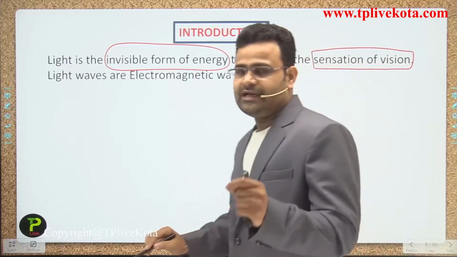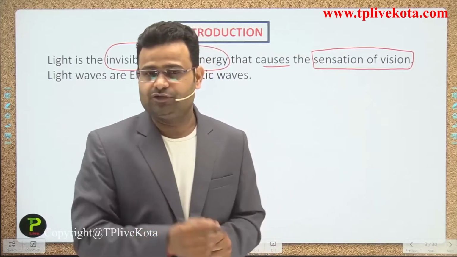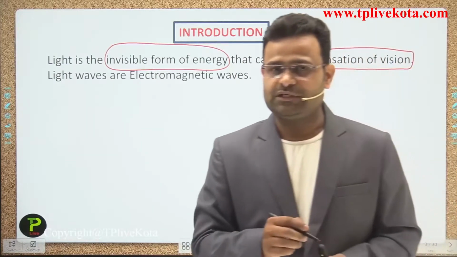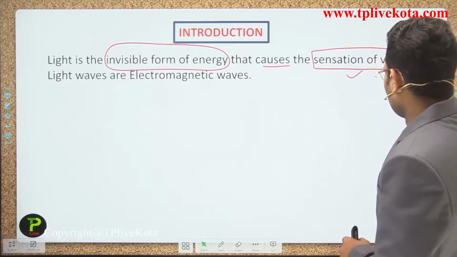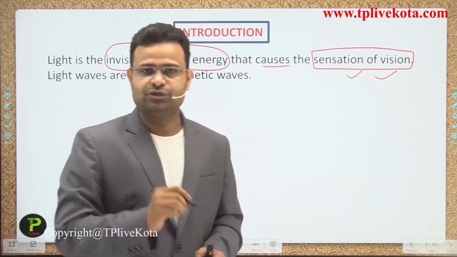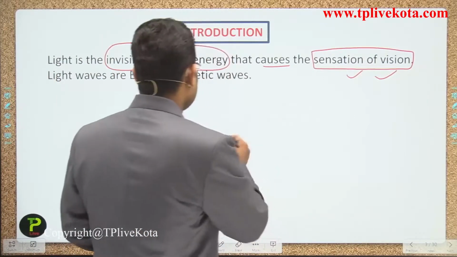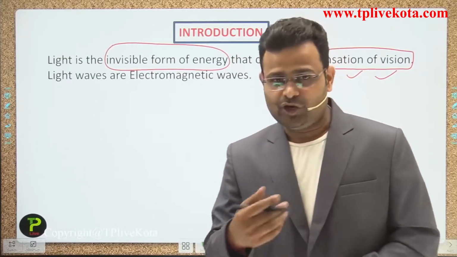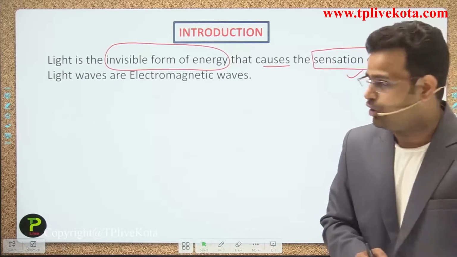Whenever in ninth standard you read and learn the chapter Sound, at that time you use the sensation of hearing. Which part of our body is used in that process, guys? The ear is used. And in light, guys, whenever we talk about the sensation of vision, which part of our body is used? The eyes are used to visualize any object. So without any energy we cannot see any object. Which type of energy is required? Light energy is required to see any object, guys.